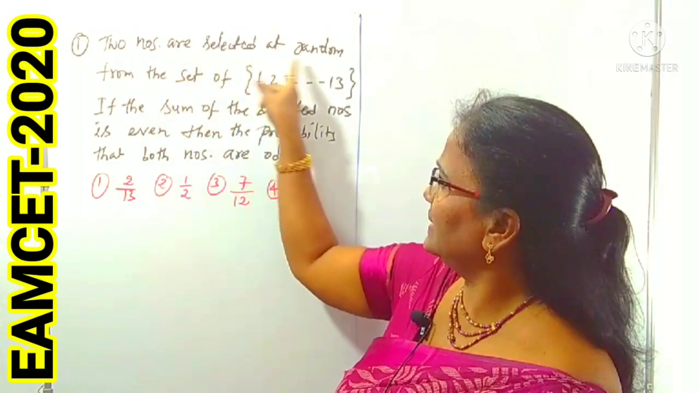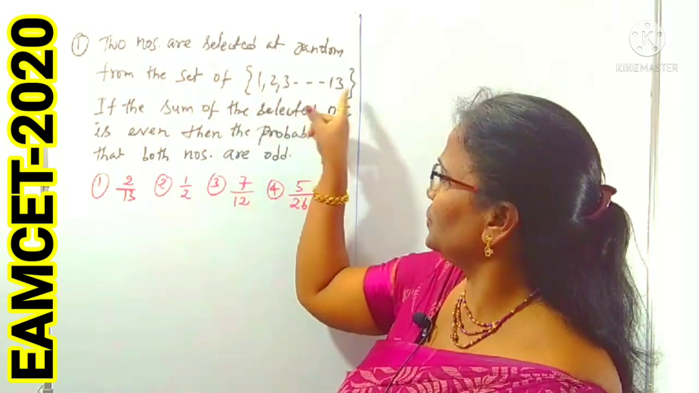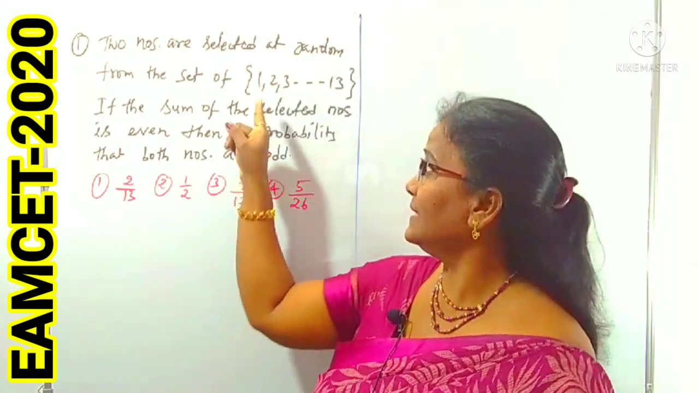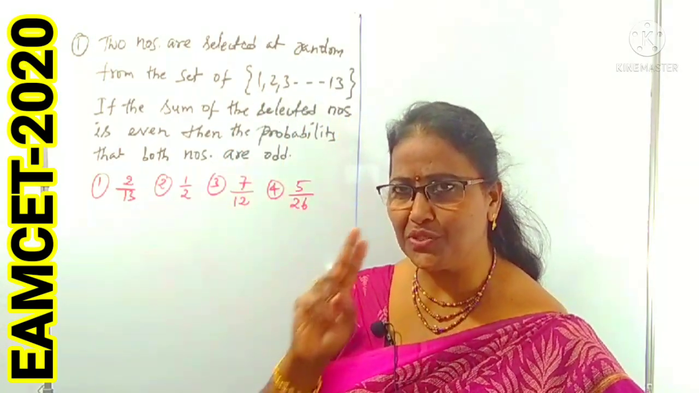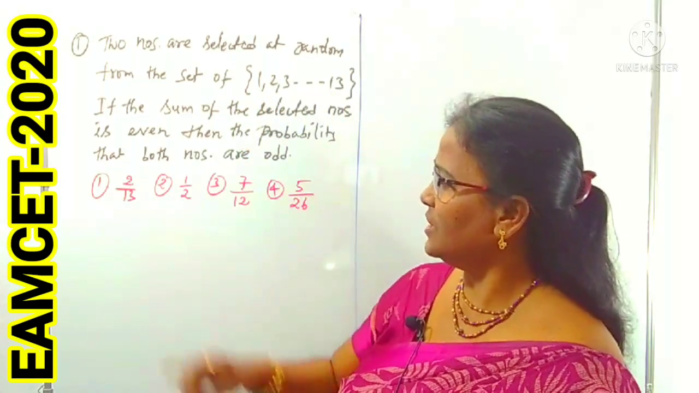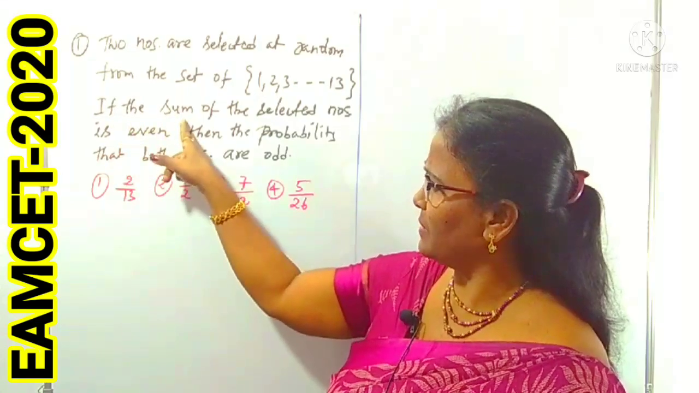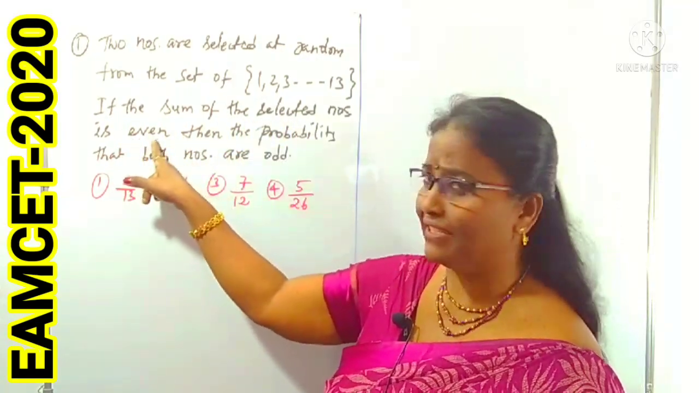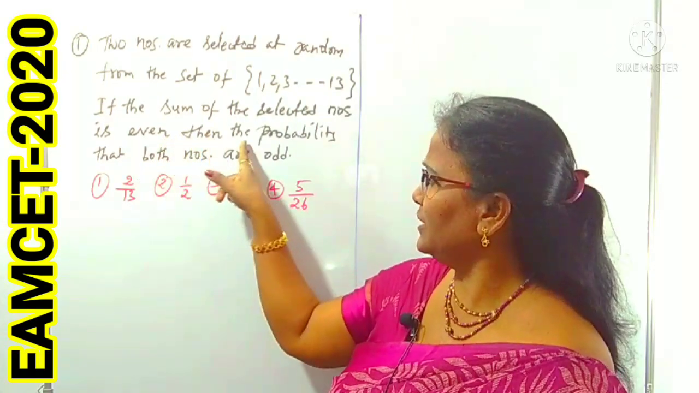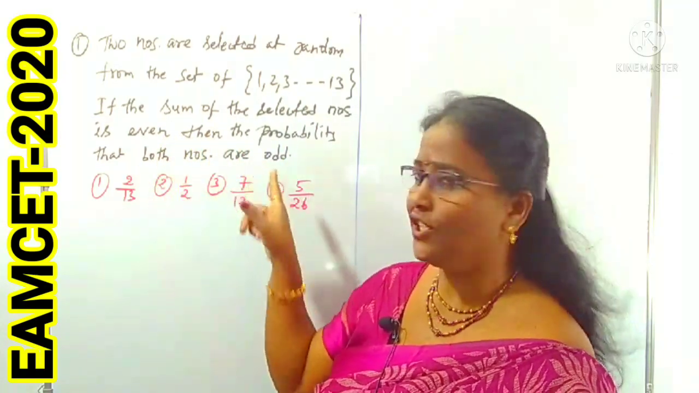Two numbers are selected at random from the set of 1 to 13 numbers. How many numbers do we have to choose? Two numbers from the 13 numbers. That is the first sentence. What is the second sentence? If the sum of the selected numbers is even, then the probability that both the numbers are odd.